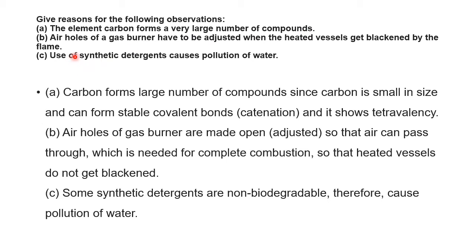Air holes of a gas burner have to be adjusted when the heated vessel gets blackened by the flame. See, in the kitchen you might have experienced that because of a problem in the holes, sometimes we get a yellowish flame, which blackens the bottom of the vessel we use for cooking. So if you want to go for the blue flame, first you supply proper oxygen.